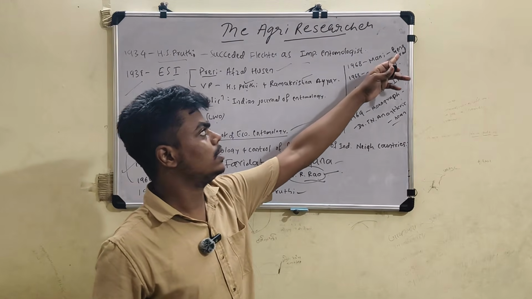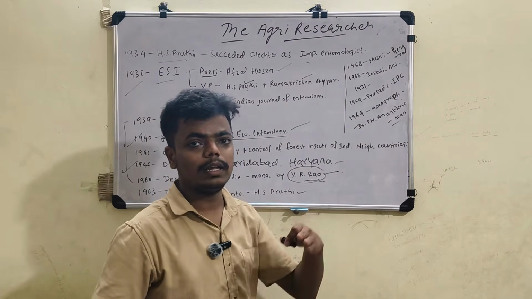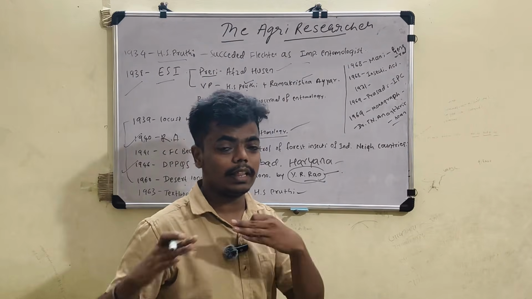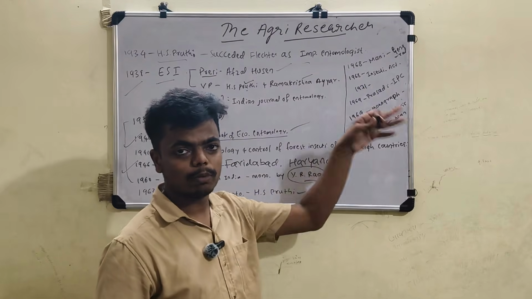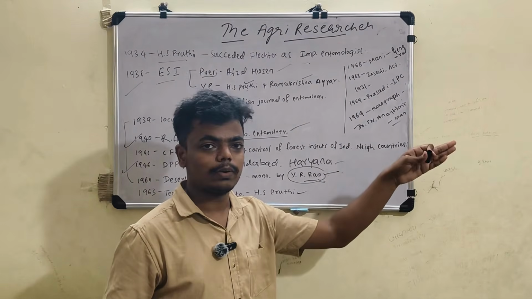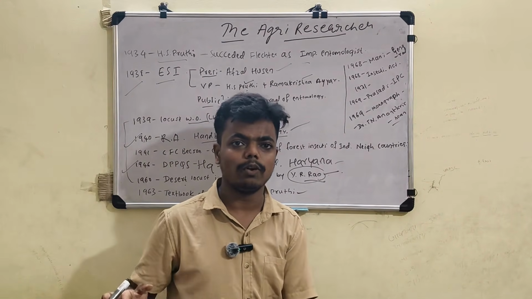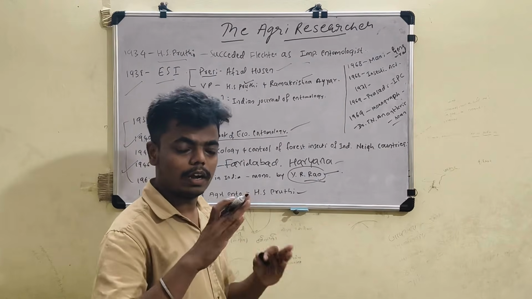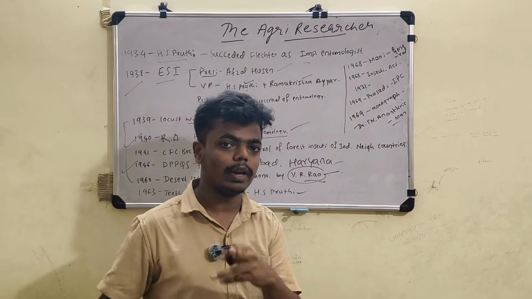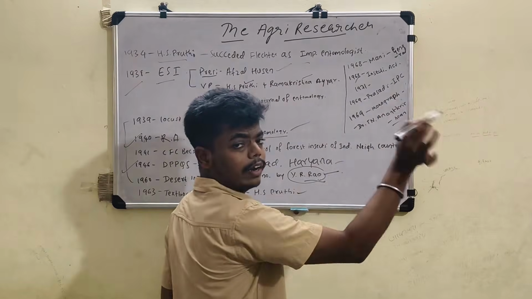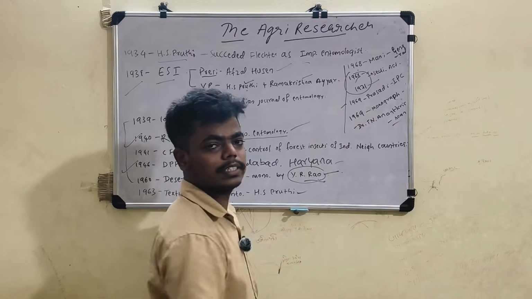And then next come to 1968, Dr. Mani. He wrote one book, General Entomology. How to remember it? Generally people like money, like that you remember. General Entomology by Mani. In 1968 one more comes: the Insecticide Act. Insecticide Act was enacted in 1968 and its rules came into force on 1st January 1971. It is a very important point. Very confusing questions: when it is enacted and when it comes into force. Very important. Enacted in 1968 and came into force in 1971.